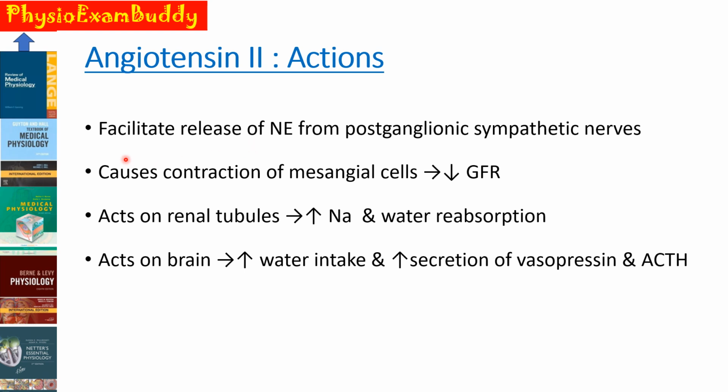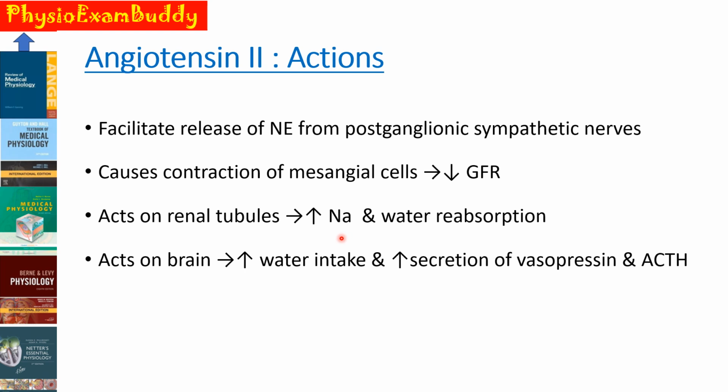So one of the mechanisms is that it will facilitate the release of norepinephrine by a direct action on our postganglionic sympathetic neurons. And another action of angiotensin 2 is that it causes contraction of the mesangial cells with a resultant decrease in the glomerular filtration rate. It also has a direct effect on the renal tubules to increase sodium as well as water reabsorption.